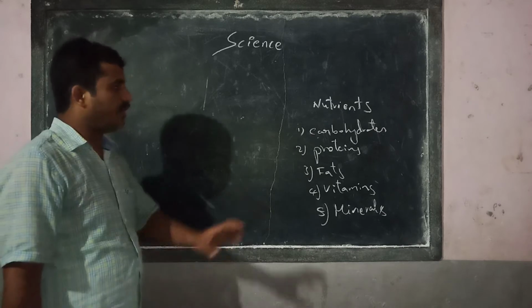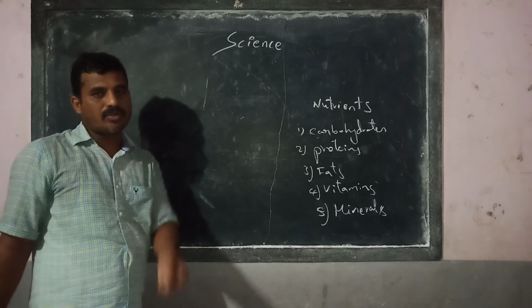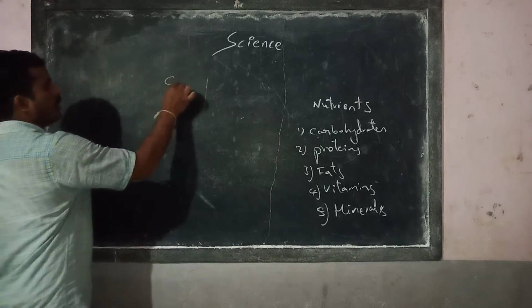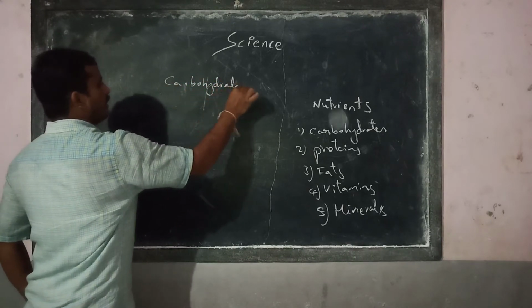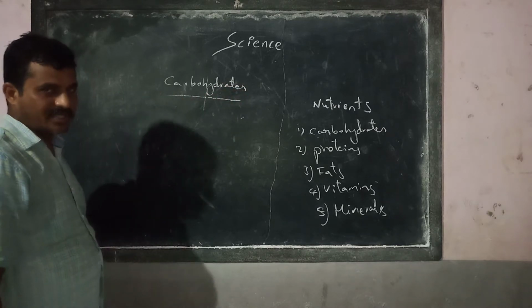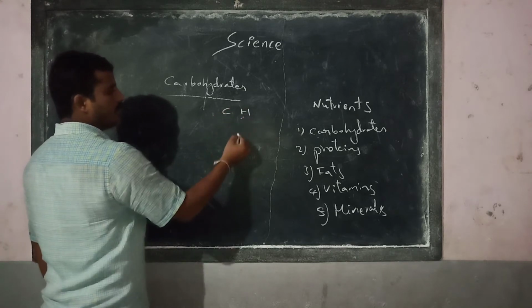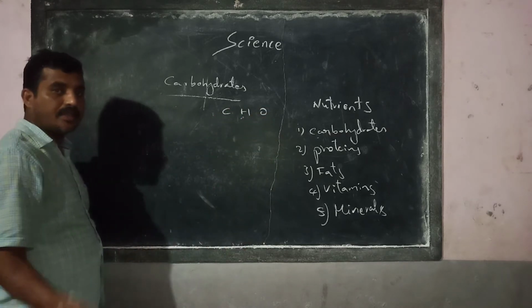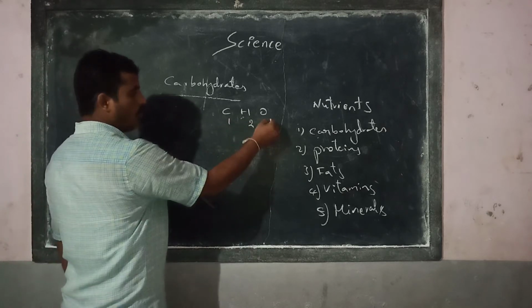Out of which we have learned about carbohydrates. I am just recalling it. What are carbohydrates? They are known as sugars even, which are made of carbon, hydrogen, oxygen in the ratio of 1:2:1.